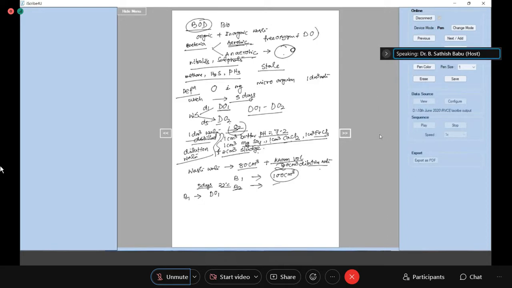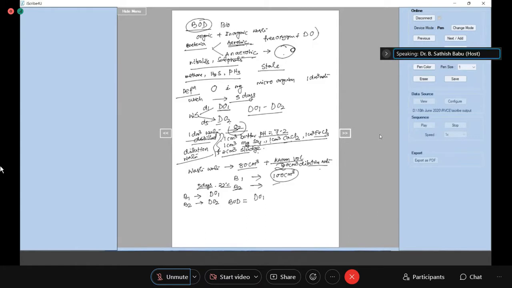Because the microorganisms, bacteria, oxidize the biologically oxidizable impurities, which is a very slow process. It has been observed that 5 days is an ideal time for the microorganisms to oxidize the biologically oxidizable impurities. So on day 5, I calculate for bottle 2, let it be DO2. Now my BOD will be equal to